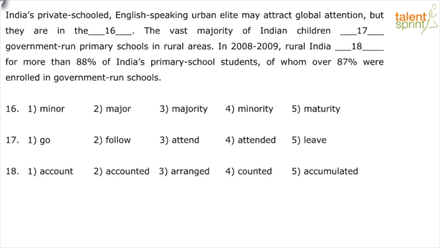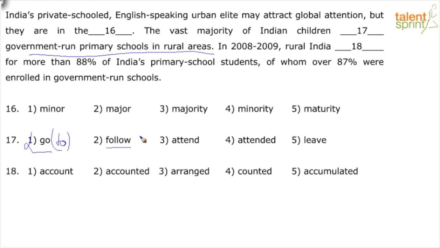Okay, 17th one, here we are, the vast majority of Indian children. Let's look at each point, okay? So basically, they're talking about the English-speaking urban elite being in the minority. So what about the rest of them? The vast majority of Indian children, where do they go? What do they do? So we have government-run primary schools in rural areas. So here, if you look at the options, it's talking about some sort of movement, right? This is my action word. So when I say go, what is missing? Go to. The preposition to is missing. So option 1 is ruled out.